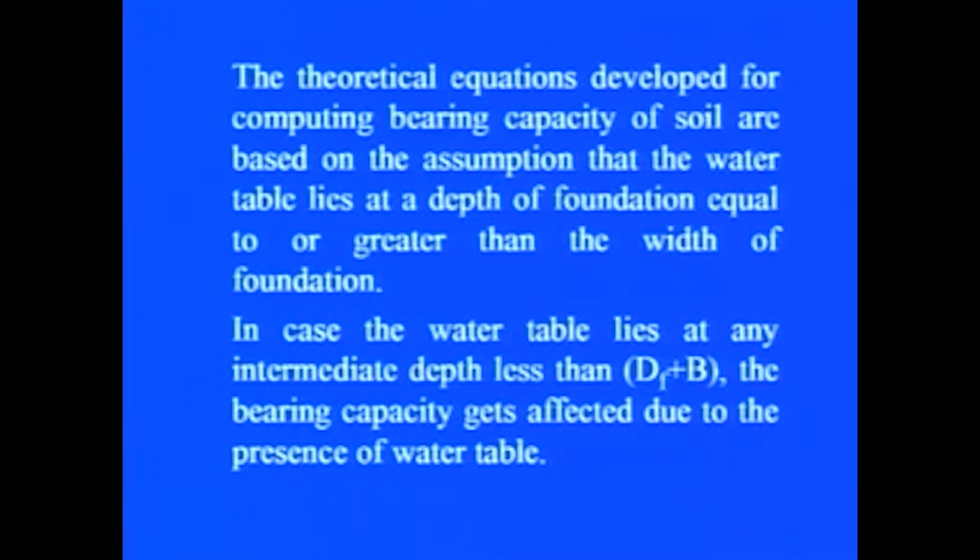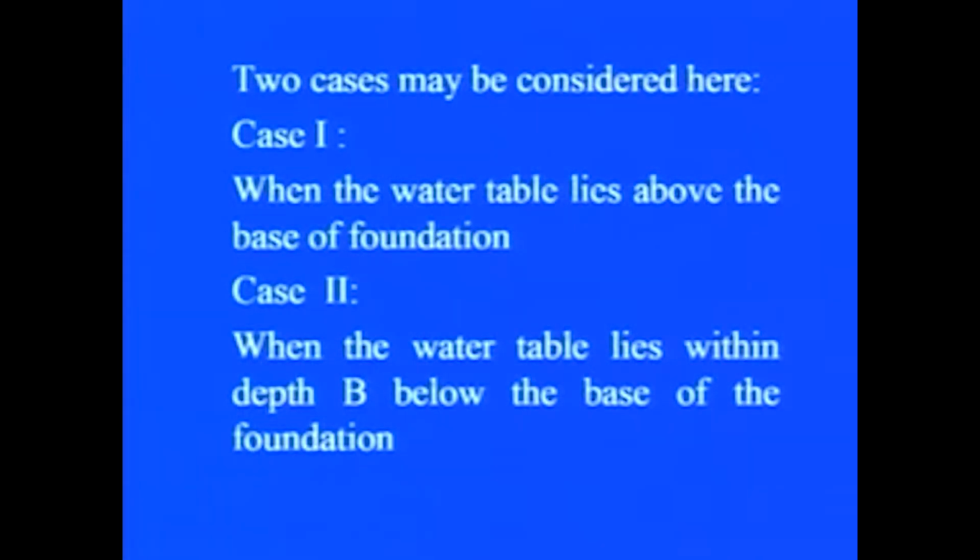We know that due to the presence of the water table or fluctuations in it, the effective stresses are increased or decreased, and hence the bearing capacity also increases or decreases. Here we can consider two cases.